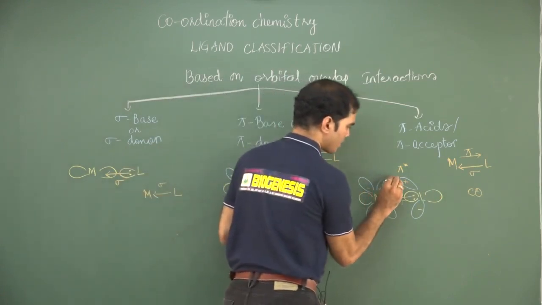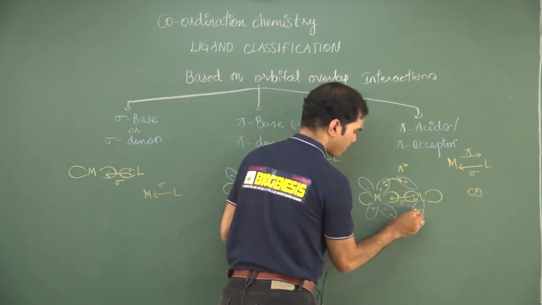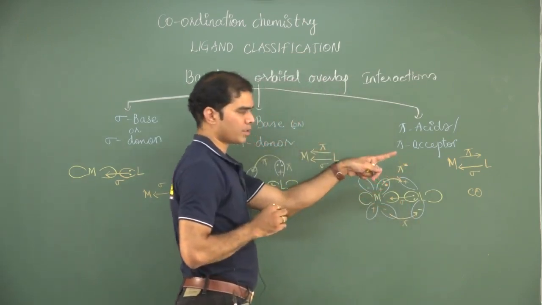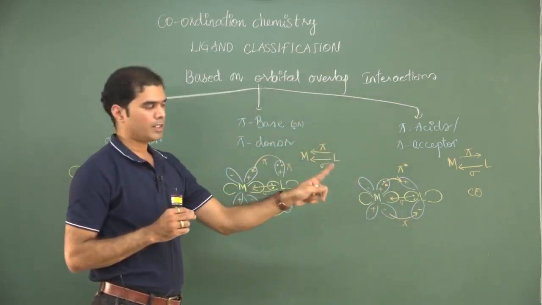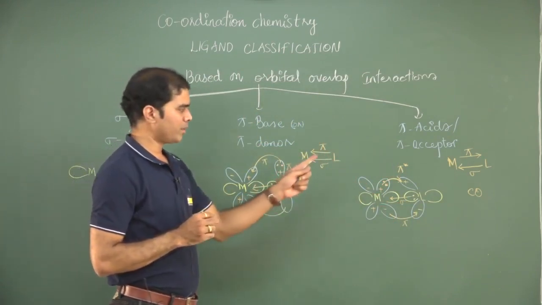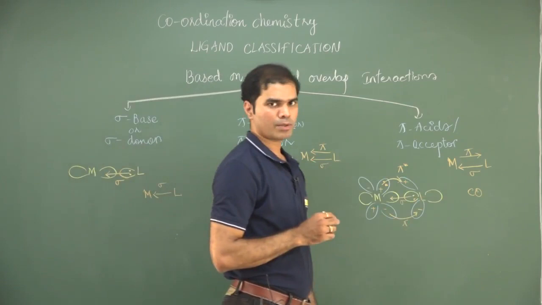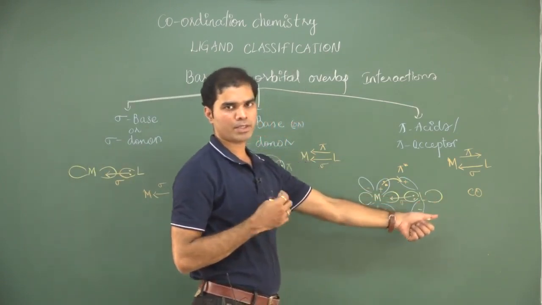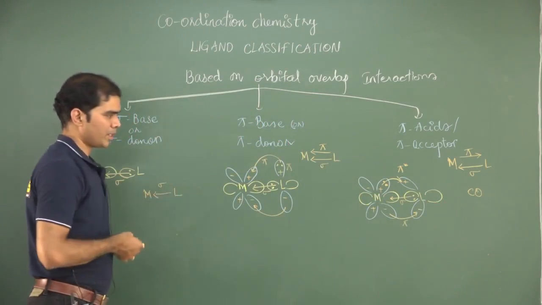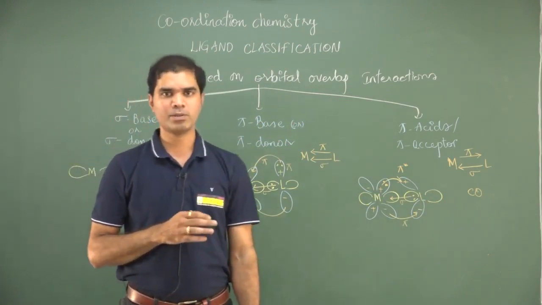This will strongly accept, and that will form a pi. These types of ligands are called pi acceptors. It is accepting into an antibonding molecular orbital. So that will bring a lot of differences in the stretching frequency of carbonyl type of ligands, which are very strong pi acids. This is one type of ligand classification based on orbital overlapping interactions.